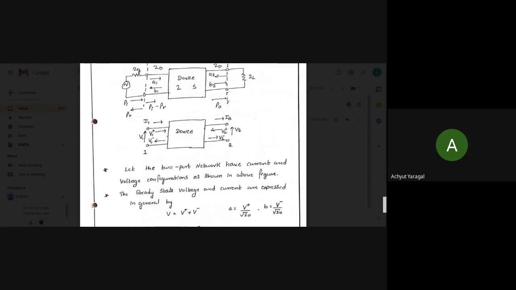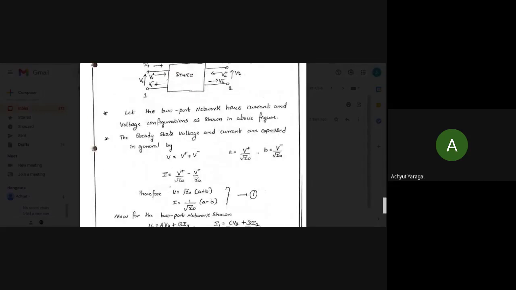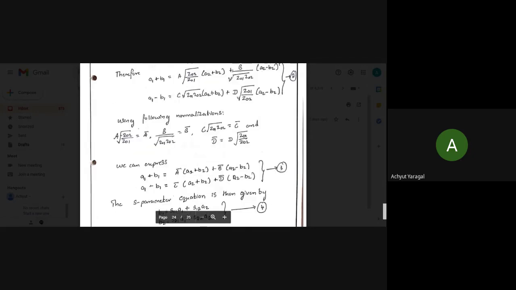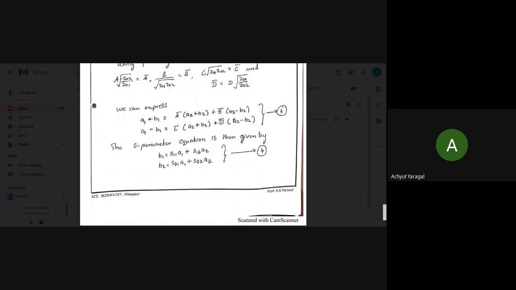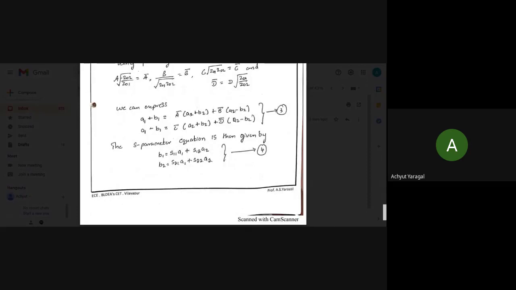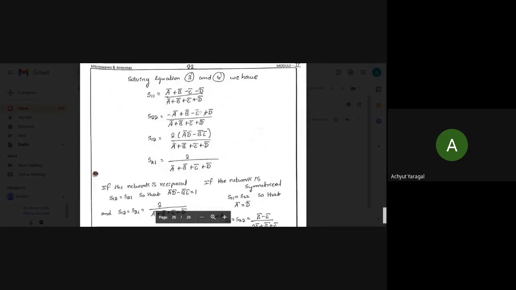Again, you draw the same diagram which we drew in the initial classes. Then understand the total voltage and total current, expressed in terms of the incident and reflected voltages, the a and b components. Substitute in the total voltage and total current, then write the ABCD parameter equation for a two-port network and substitute those currents and voltages. Go on simplifying, considering the characteristic impedance equal to Z naught. Then compare with the standard S-parameter equation, and you will have the S-parameter equations in terms of ABCD.